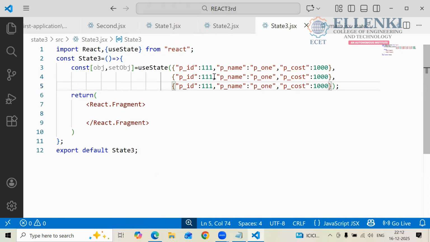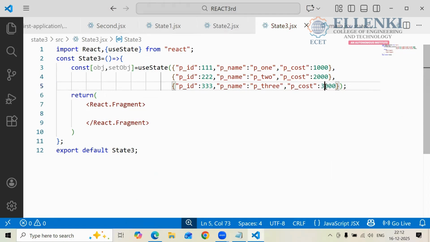The value of PID equals 2. P name is P2. And P cost is 2000. And here I am taking PID equals 333. P name is P3, and here I am taking the value 3000.